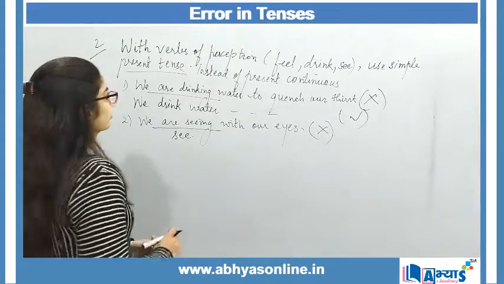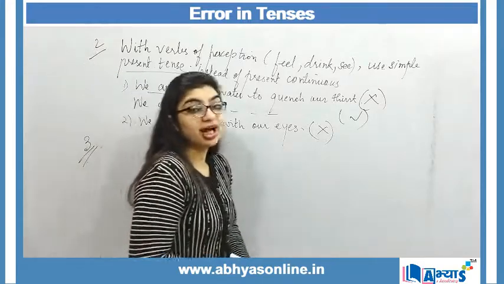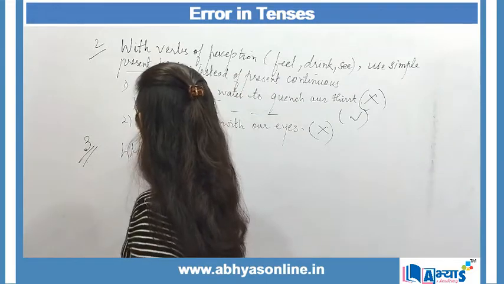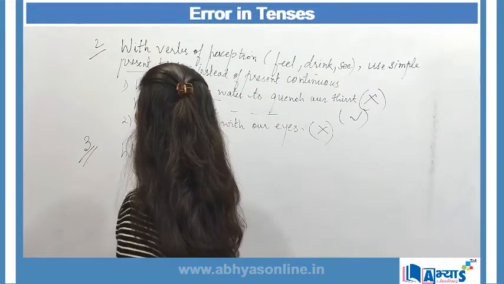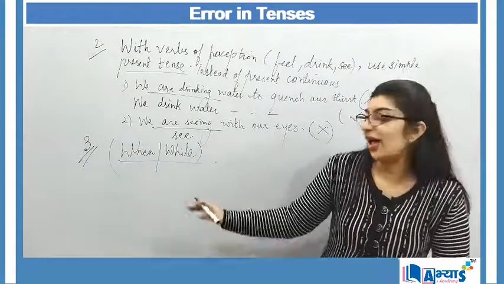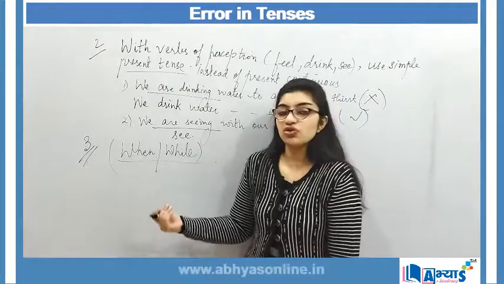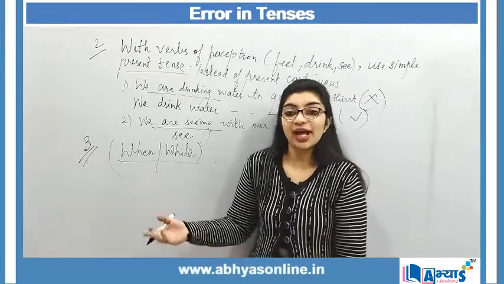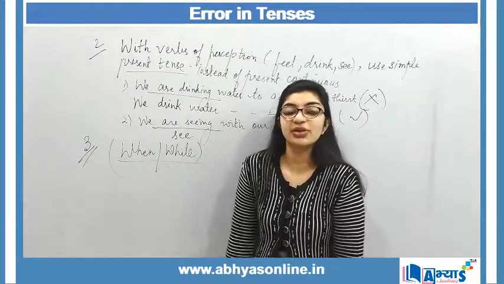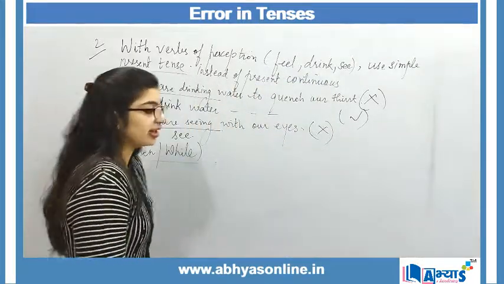Now the third area again where there are chances of error is when using when or while. There is a huge difference between when and while, and one has to remember this difference in order to use these two words correctly in the sentence. And also, if you have to find errors regarding these two words, then also the rules are necessary to follow. Only then you will be able to identify the errors.